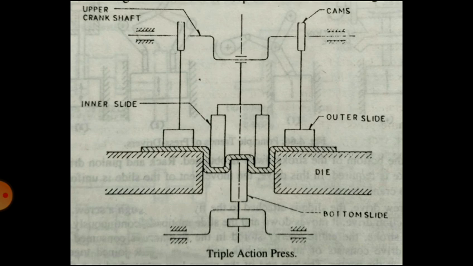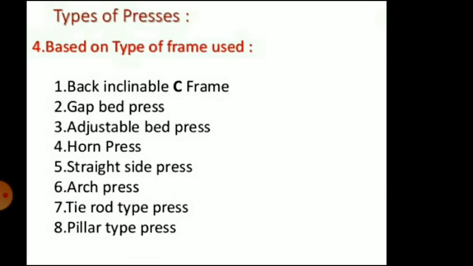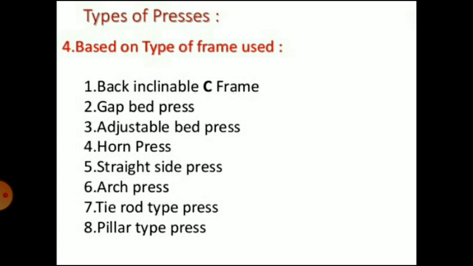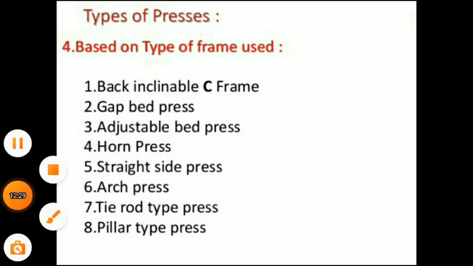So in this type, the two slides move in the same direction against the fixed bed, that is from top to bottom as in a double action press, and the third slide indicated in the diagram, the bottom slide, moves upward through the fixed bed. They are used for large work such as motor car body panels. Then the fourth category is based on the type of frame used.